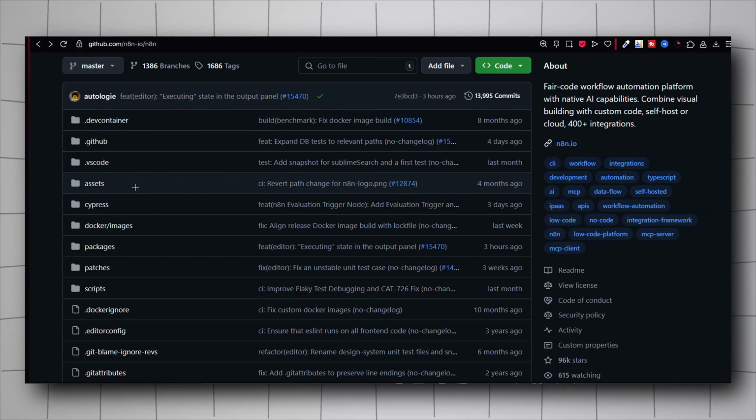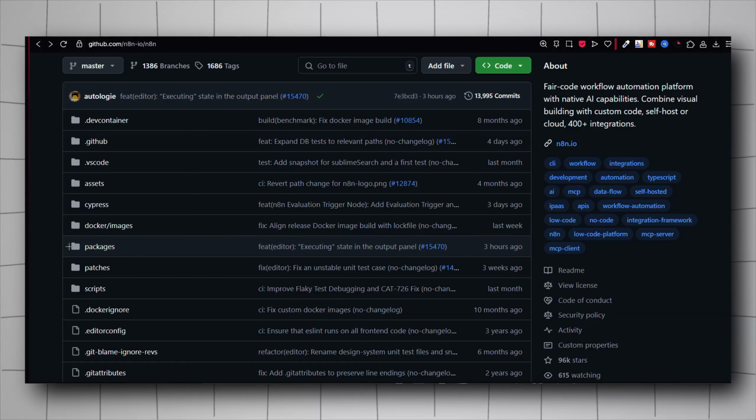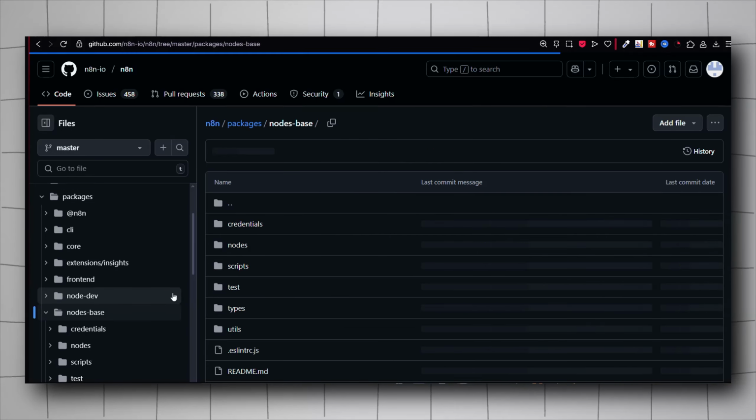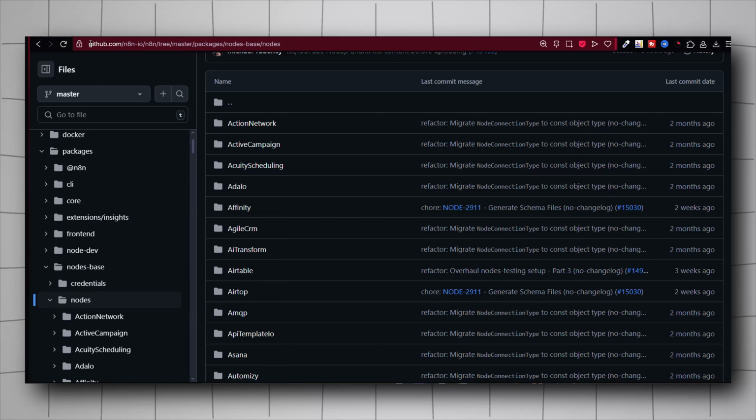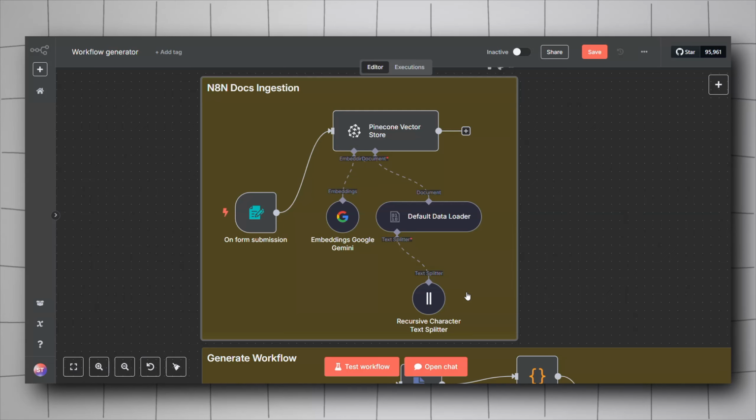Now we might have skipped a few files, so we will need to include them on their own because they are very important for our case, which are basically the documentation for the JSON format of the nodes. So go inside packages here, go to nodes base, select nodes, and then in the link, do the same thing that we did before, change hub to ingest, and then download the file that you got. Going back to our workflow, we have now downloaded all the files we need to ingest.